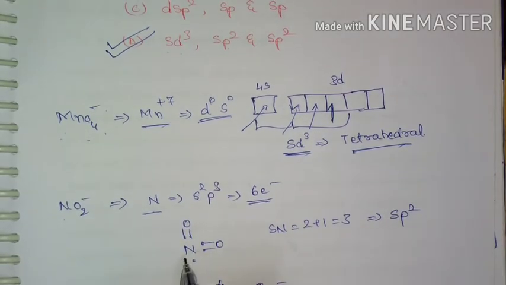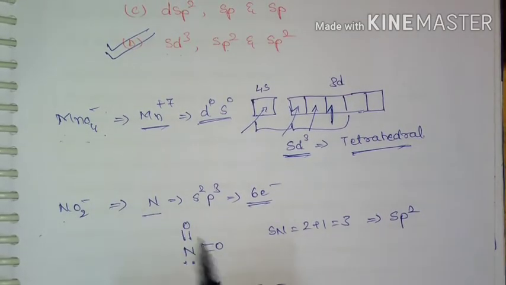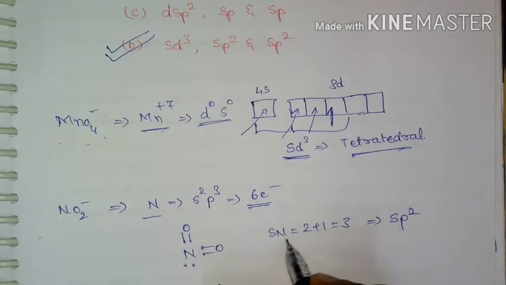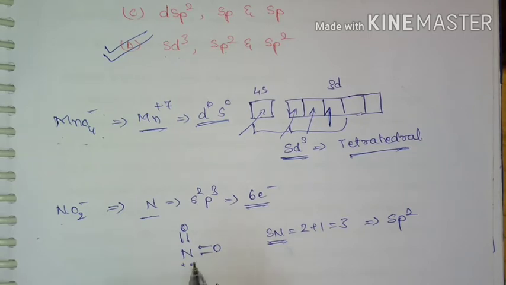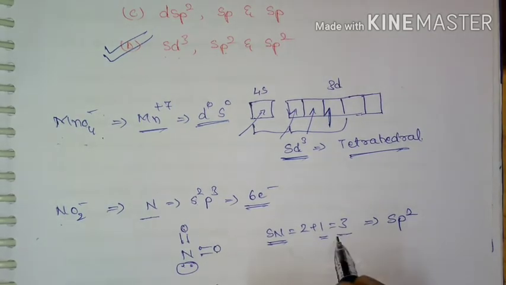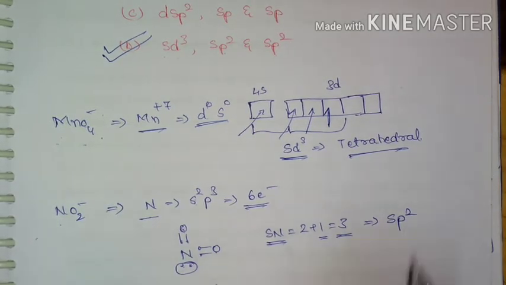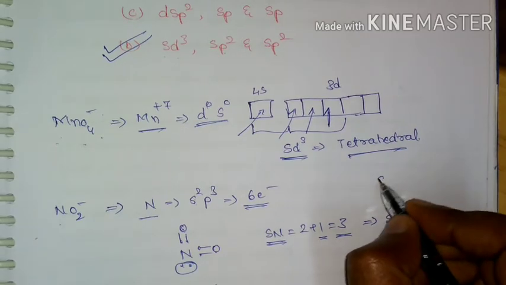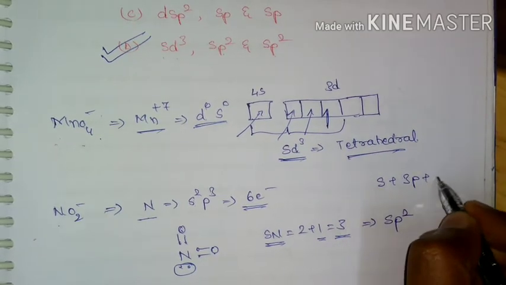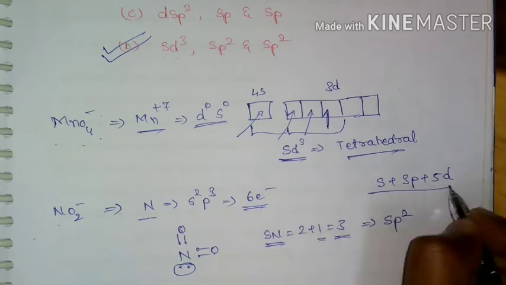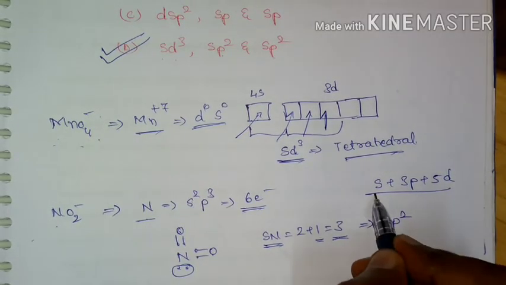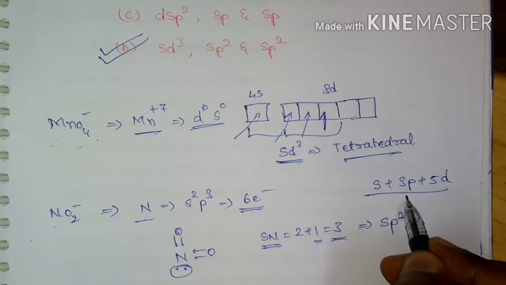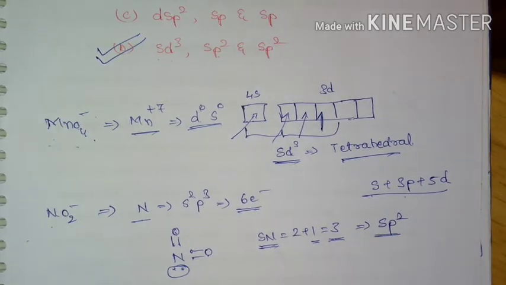If I write the Lewis structure and join the corresponding atoms, these are the 2 atoms, okay, and there is 1 lone pair. So steric number comes out to be 3. So for steric number 3, I am going to take 1 s and 2 p, so hybridization will be sp2.